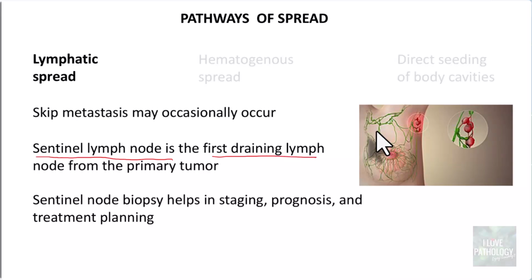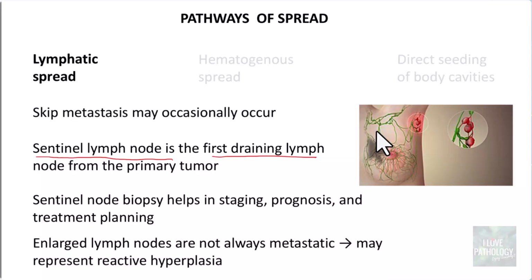Why is it important? The biopsy of the sentinel node is the one which helps in staging, prognosis, and even in planning the treatment of that particular malignancy. And the second important point you need to remember is that just because you have enlarged lymph nodes, that doesn't mean there is metastasis, because many a time the enlarged lymph nodes will still be a reactive process. They just represent reactive follicular hyperplasia, which is most often a sinus histiocytosis pattern.